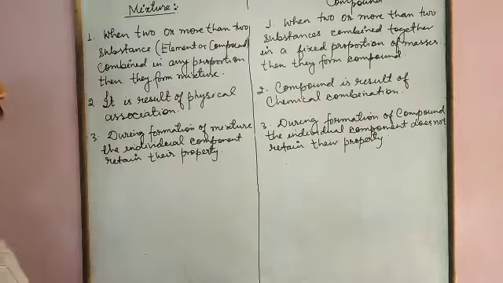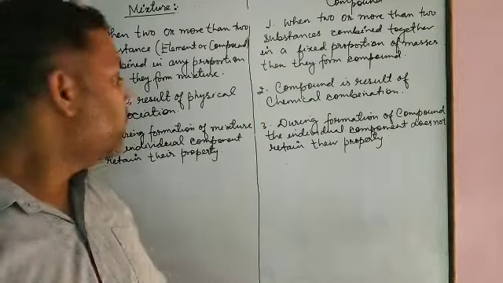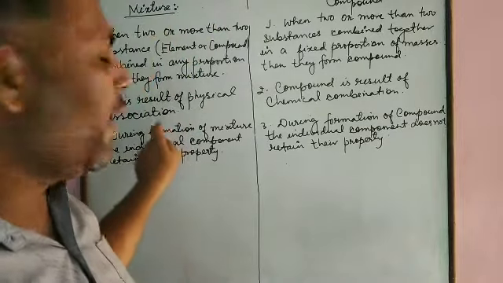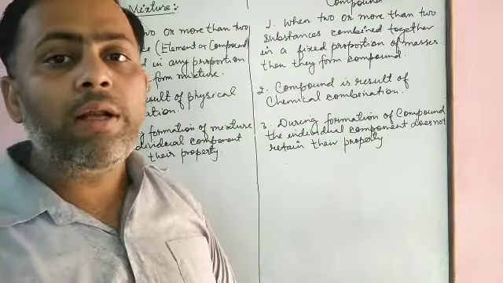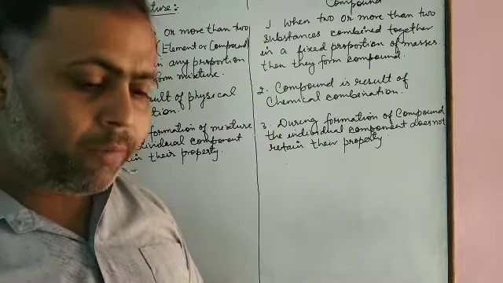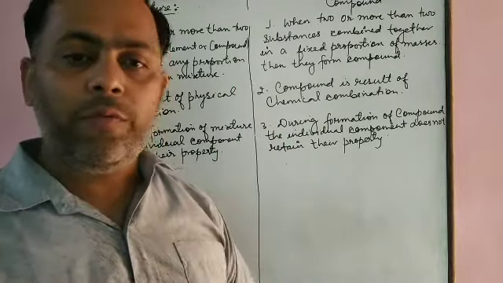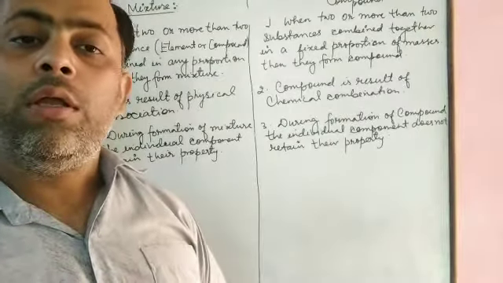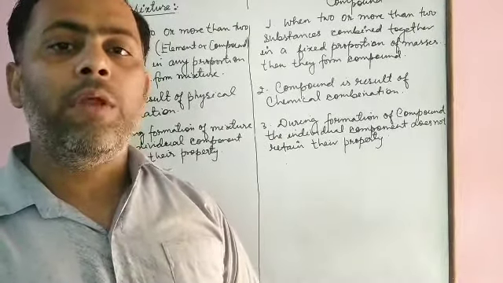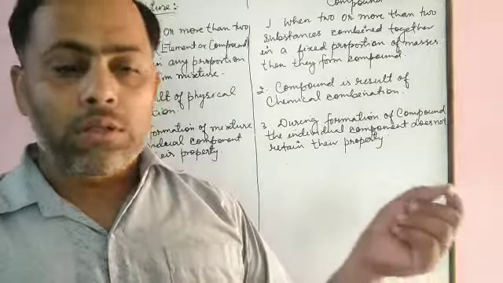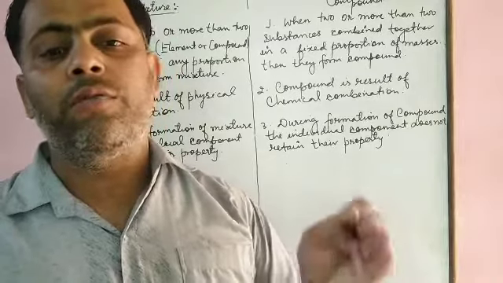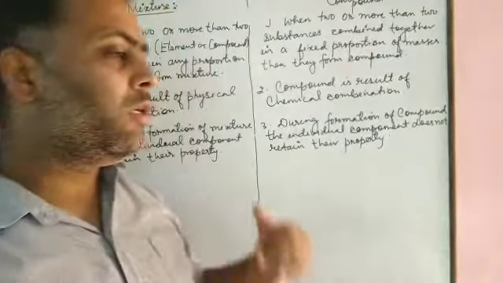Clear? To the next one, we will discuss that mixtures are the result of physical association. Though mixtures are the result of physical association, if we want to separate them, for example, if we mix sugar inside water, what we see is that the sugar retains its property. The solution is sweet in taste and it is in liquid state. It means it has the property of water together with the property of sugar in case of mixture.